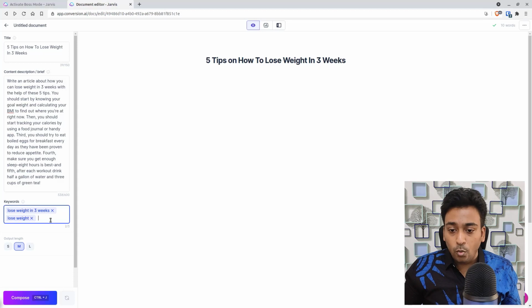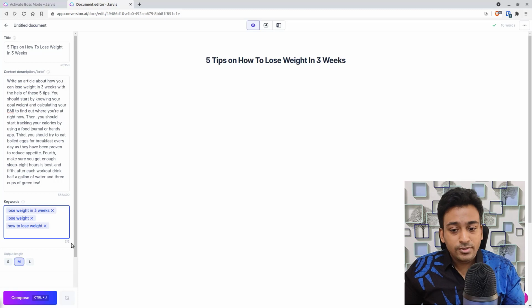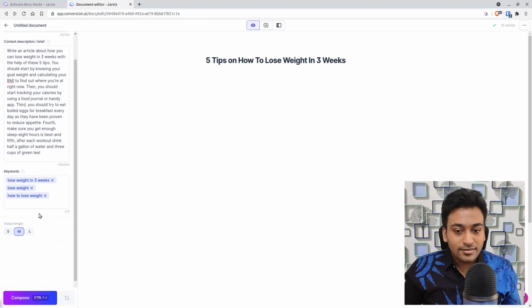Now I will do one more. I like to use three keywords as much as possible. For example, how to lose weight. Let me put something like that. I like to use all three. I like to use basically all this functionality to its fullest to get the maximum potential out of it. So that is how we fill keywords also.